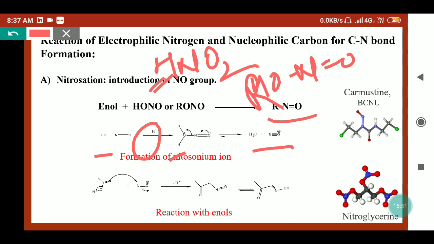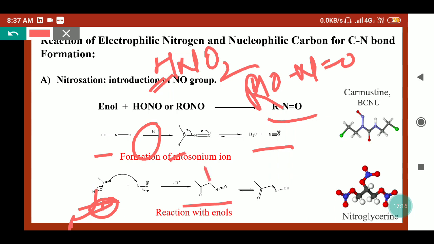Because the enol has a nucleophilic carbon, this bond goes here and it will form a bond with the nitrogen. So we get a double bond, OH plus will come here, and then an H plus ion will be released from here. So we get the carbonyl compound back and we get the nitrosoalkane.